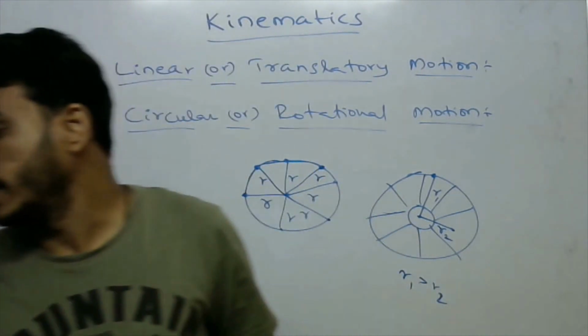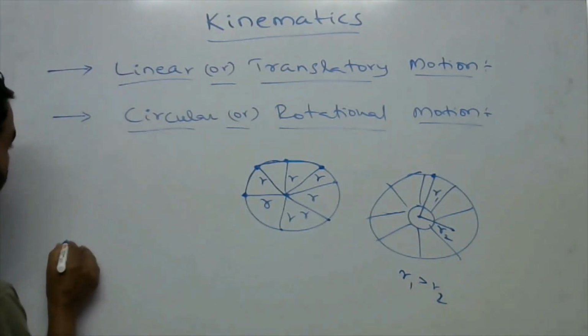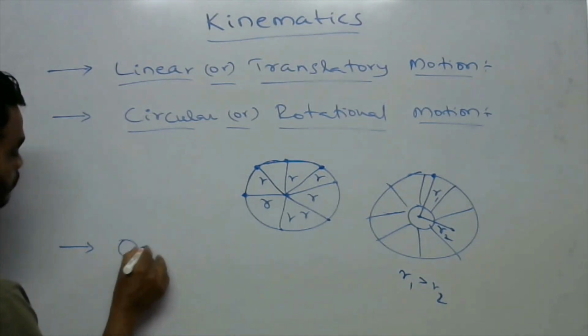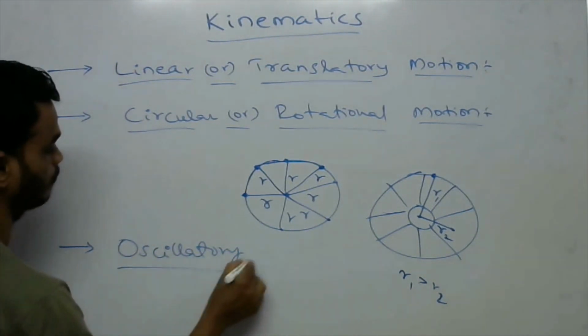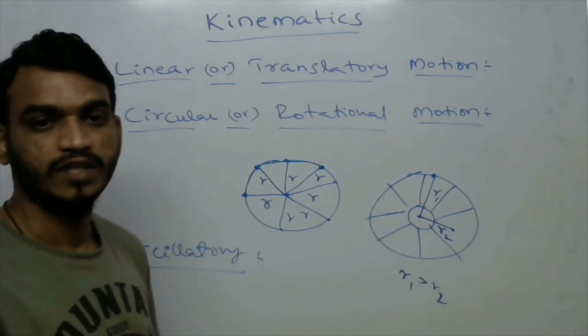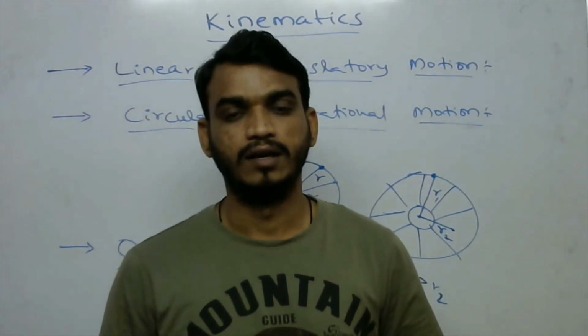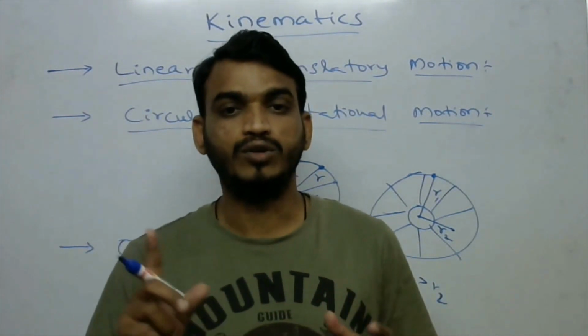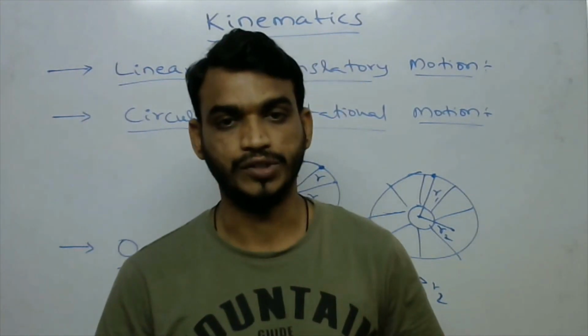Okay. And the third one is oscillatory motion. What is oscillatory motion? If any object is in motion to and fro about a mean position, then it is called oscillatory motion.